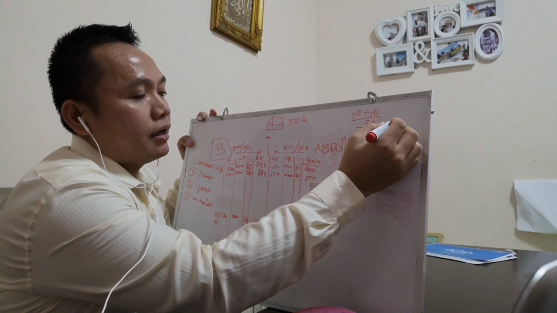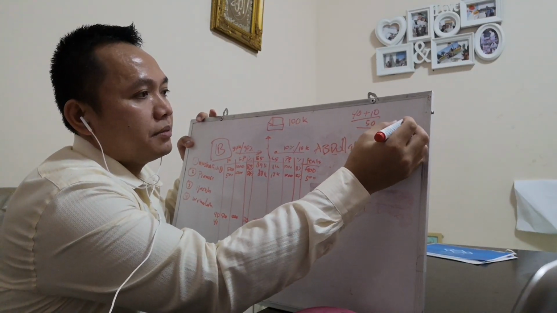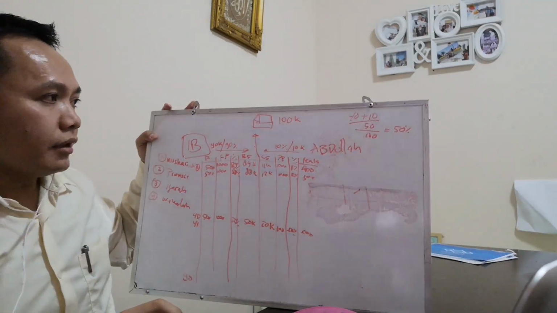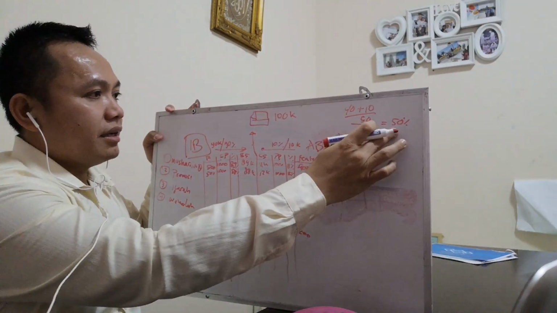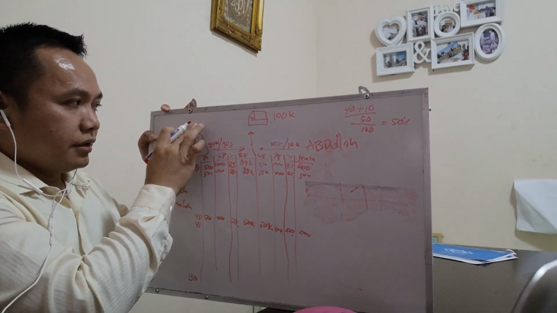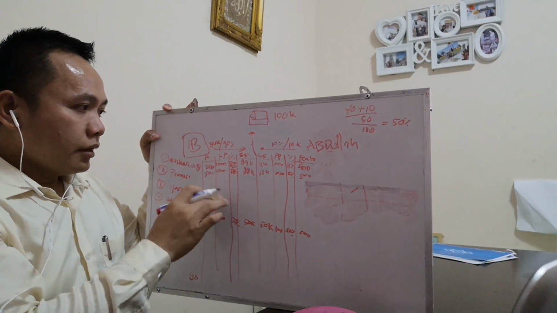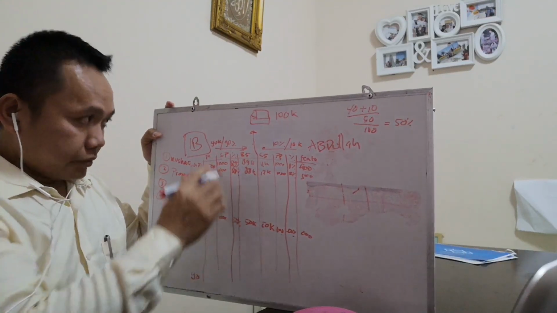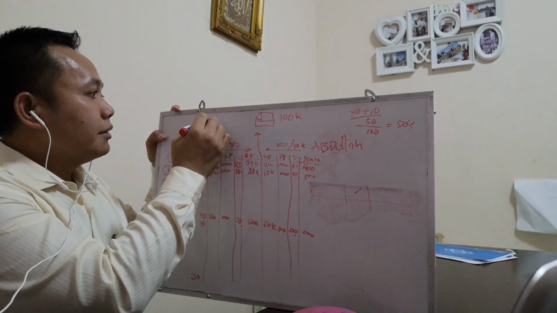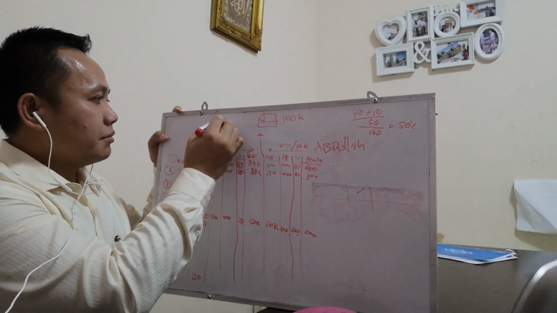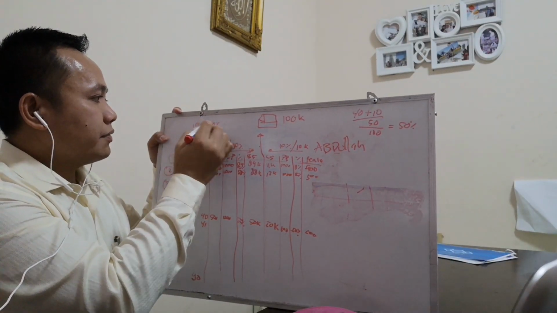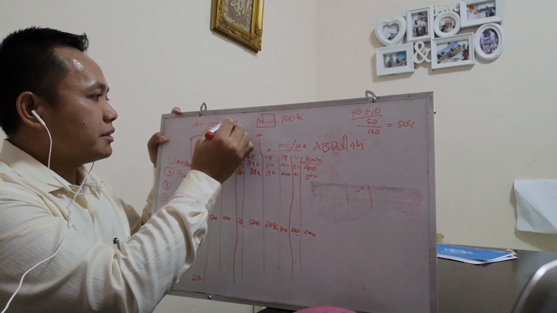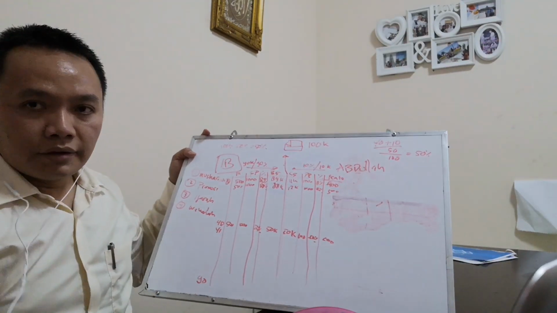So the customer share becomes 50%, and the bank share is the remaining 50%. Here, 100% minus 50% is the remaining bank share, all right?